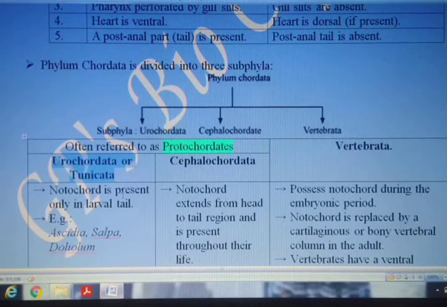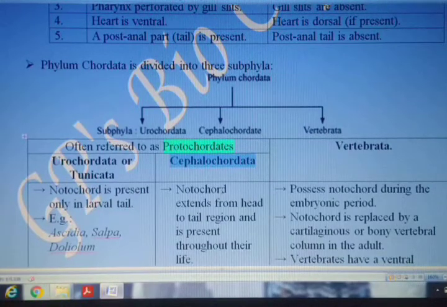Urochordata or Tunicata. Now, the animals classified here have notochord, but only in the larval stage, and that also only in the tail part. The presence of notochord is found in the larval tail in the members of Urochordata, and the examples included here are Ascidia, Salpa and Doliolum. Ascidia, Salpa and Doliolum are the examples of subphylum Urochordata.